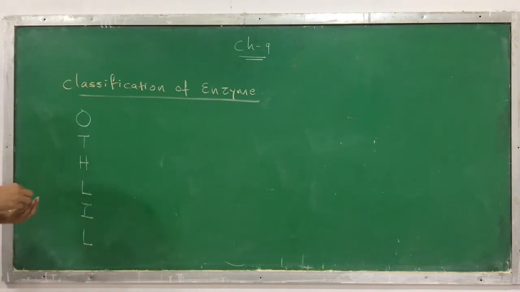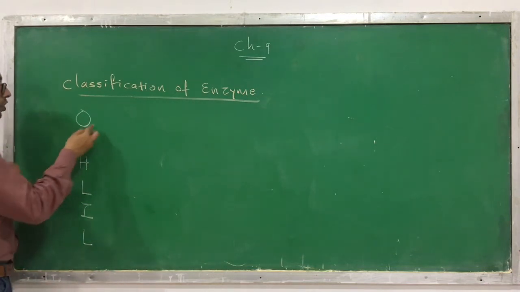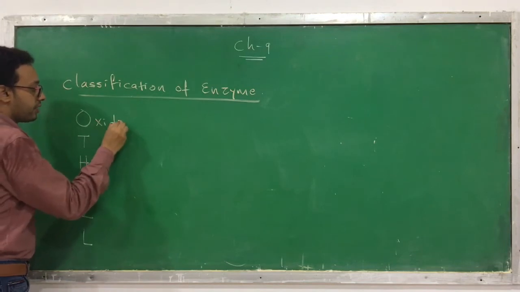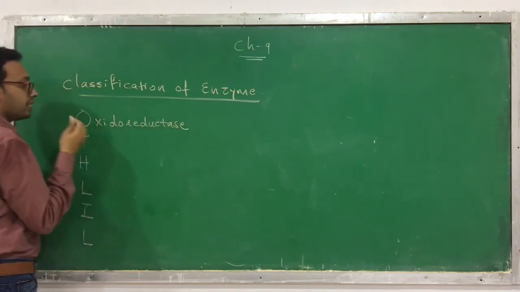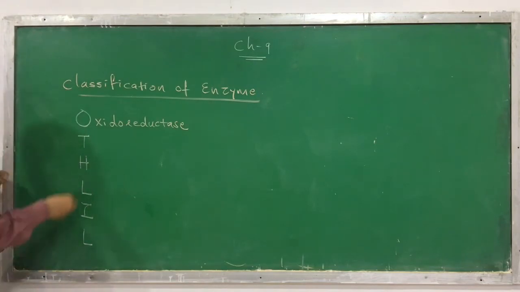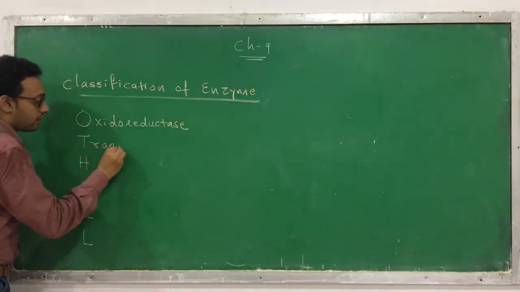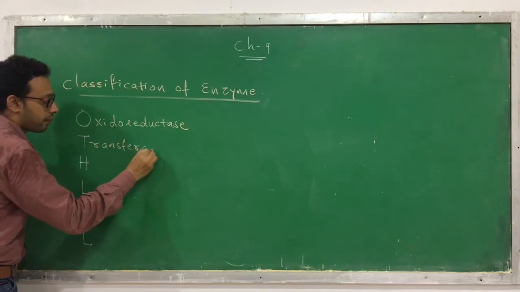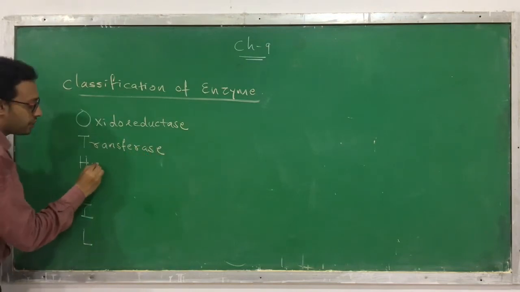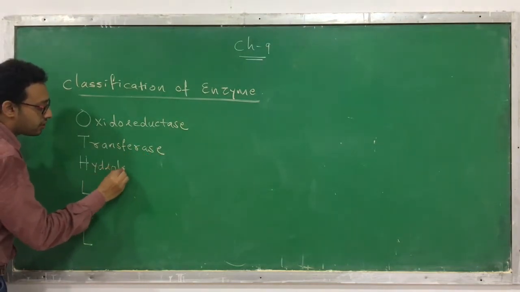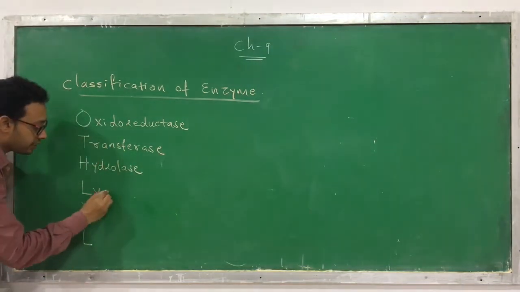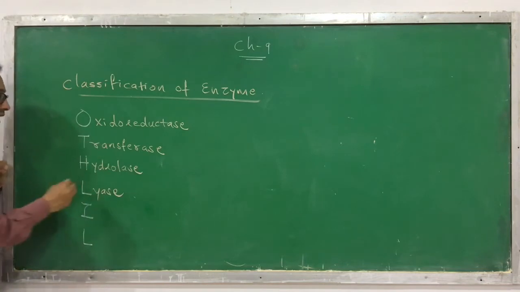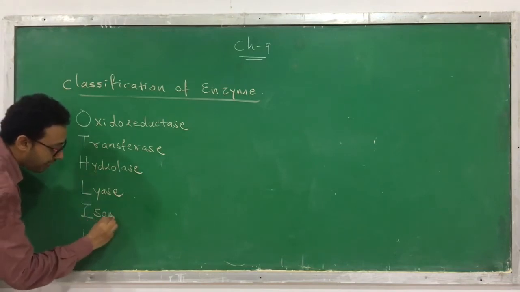What is O? O means oxidoreductase. T means transferase. H means hydrolase. L means lyase. I means isomerase.